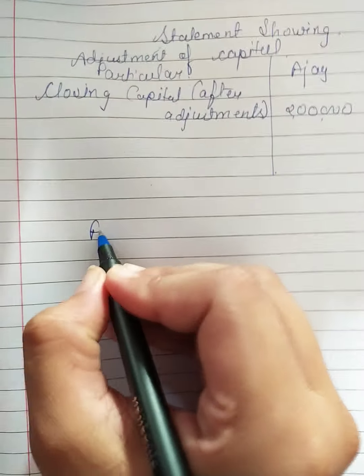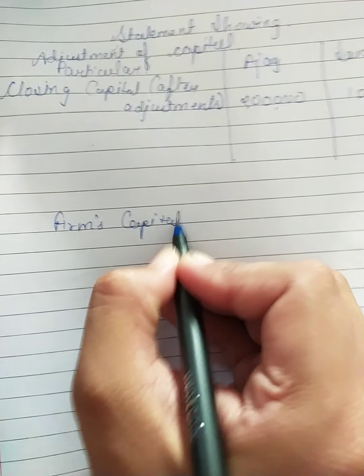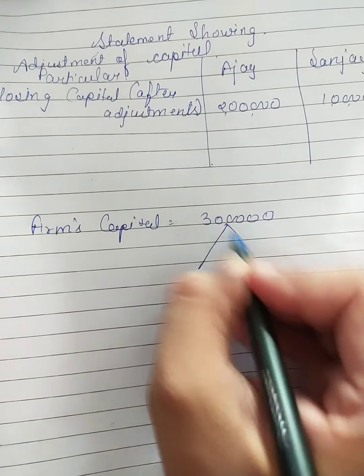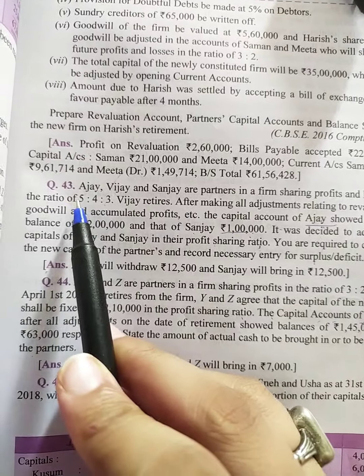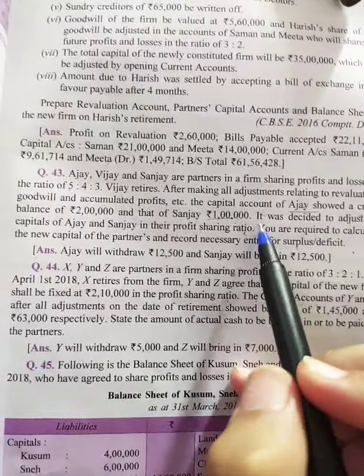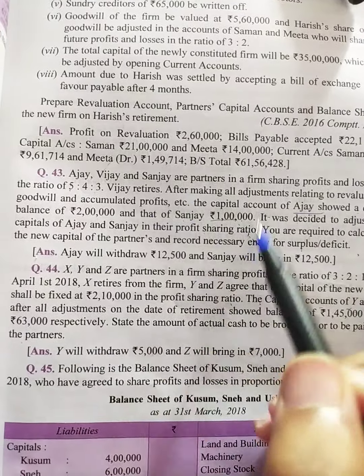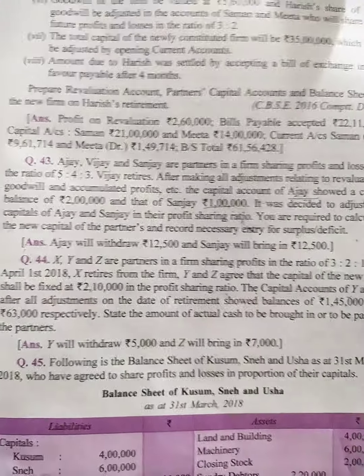So students, the firm's capital is 3 lakh, and the old profit sharing ratio was 5:4:3. Now Vijay is going out and we don't have any other description in the question that Ajay and Sanjay will share their profit in a different ratio.